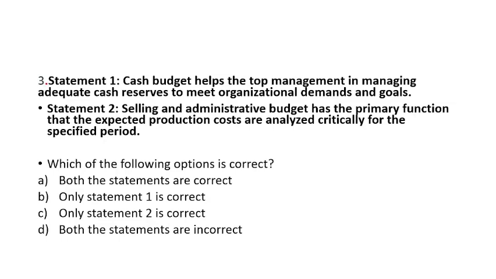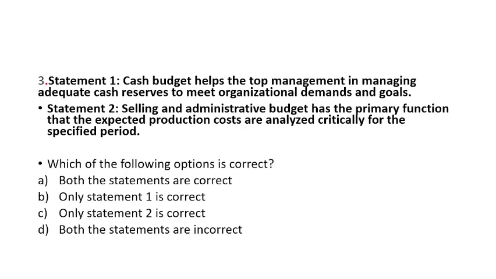Question number 3. Statement 1, cash budget helps the top management in managing the adequate cash reserves to meet the organizational demands and goals. Statement 2, selling and administrative budget has the primary function that expected production costs are analyzed critically for the specific period. Which of the following options is correct? Both statements are correct. Only statement 1 is correct. Only statement 2 is correct. And both statements are incorrect.